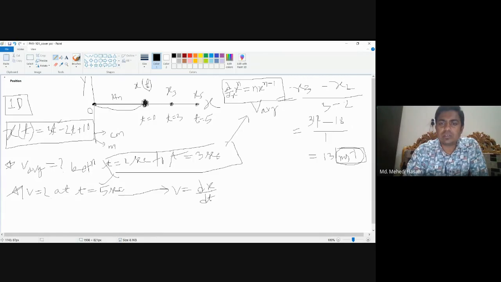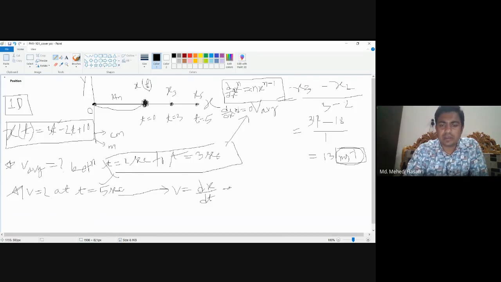Now if there is a constant given here, this constant will remain the same, multiplied by n x to the power n minus 1. And if there is only a single constant, then the differentiation of a constant, d/dx of c, is equal to 0. So differentiation of a constant is 0. But in case of addition or subtraction of equations, you can differentiate separately.